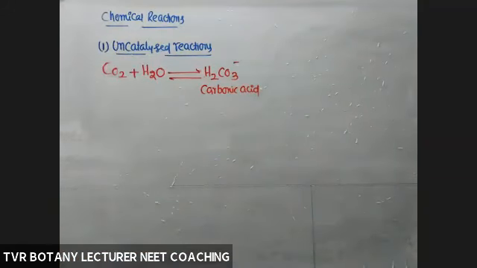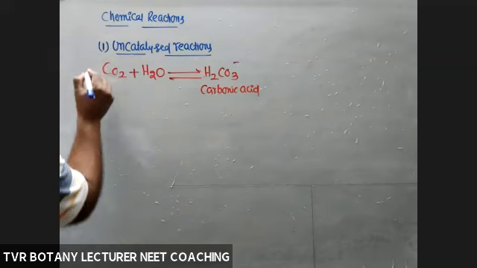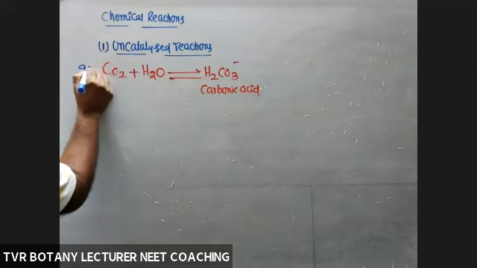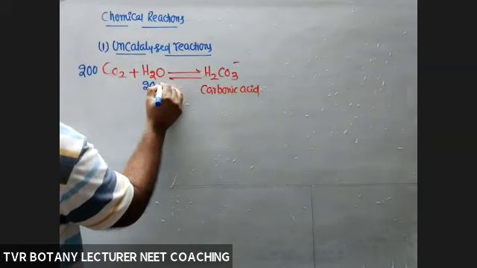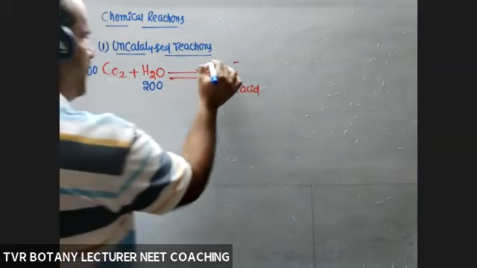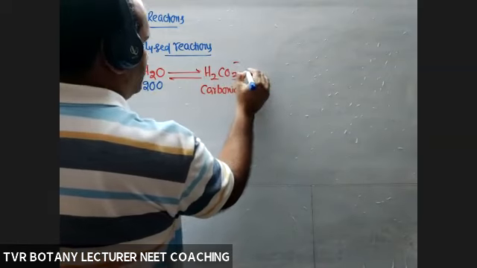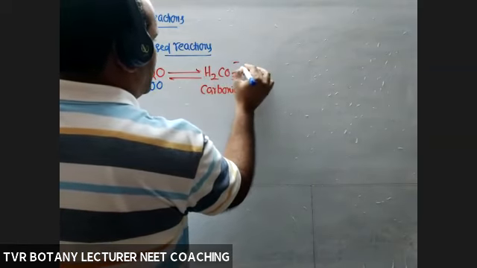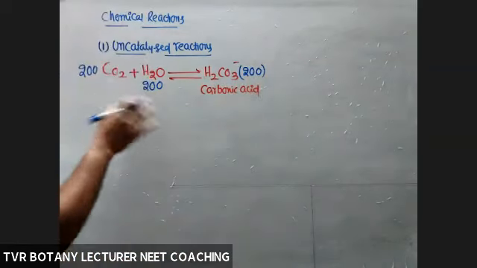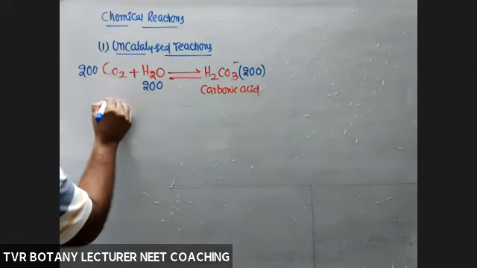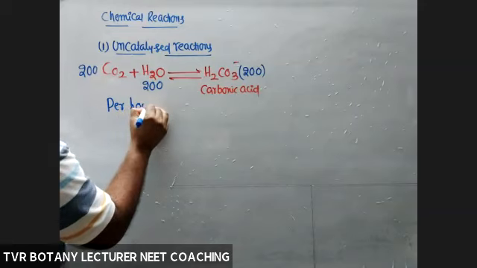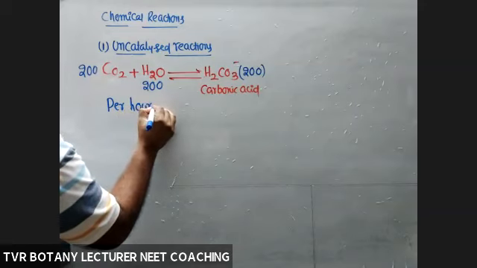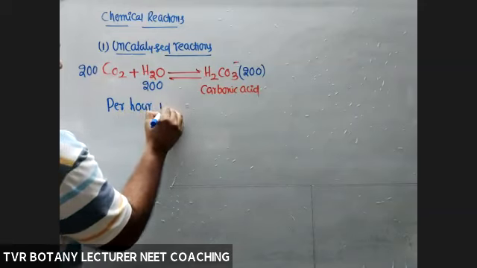How to understand the rate of the reaction? Here, for example, take 200 CO2 molecules and 200 H2O molecules. What about the total number of H2CO3? 200 H2CO3. So according to our textbook standards, per 1 hour, what about the number of products formed?